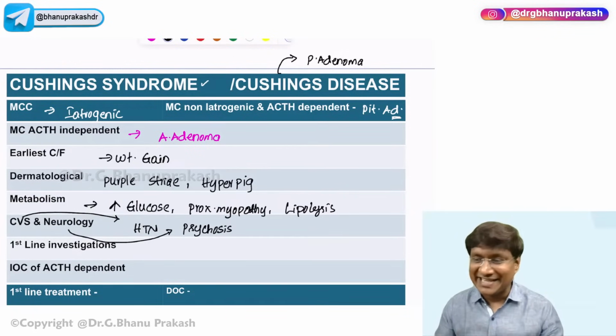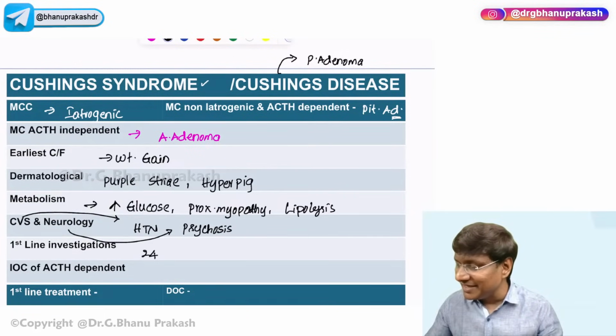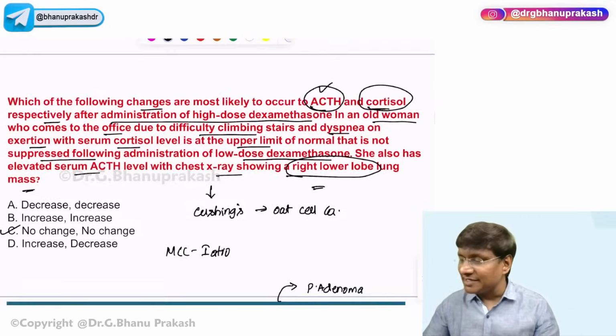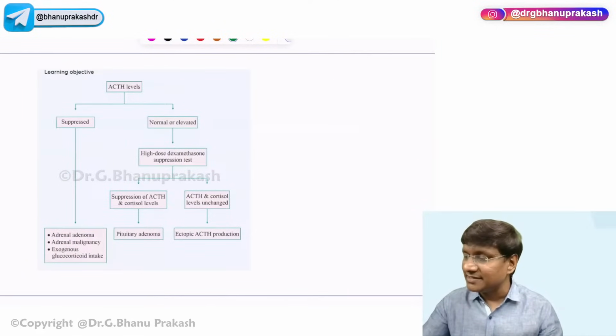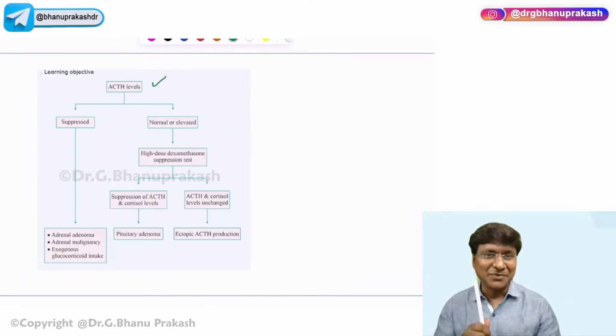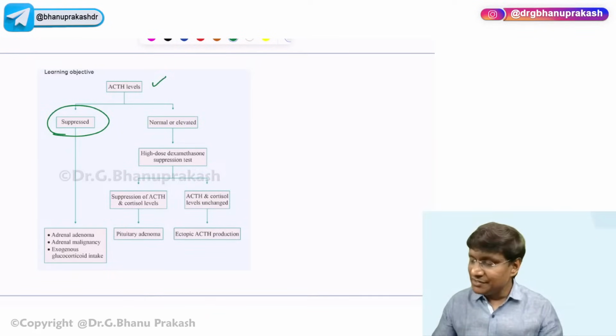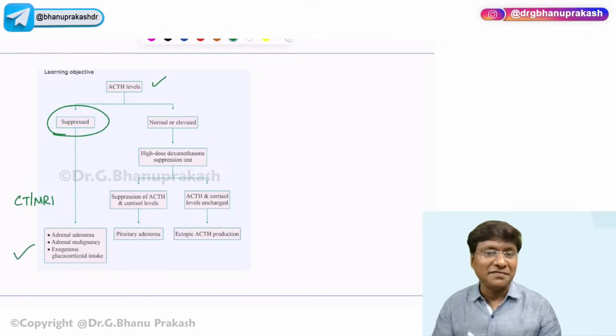What is the first line investigation? The first line investigation will be the 24-hour urinary cortisol levels, which will be elevated, right? Then, if the 24-hour urinary cortisol levels are elevated, what is the next important step that you need to do? You need to check the ACTH levels. If you find that the ACTH levels are suppressed, that means it is ACTH independent type of Cushing's, which is nothing but adrenal adenoma and adrenal carcinoma, in which you need to do CT or MRI of the abdomen.